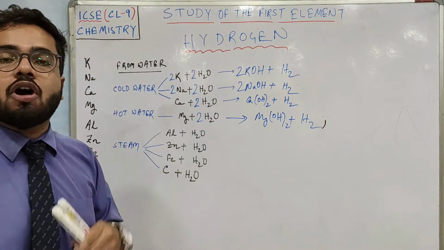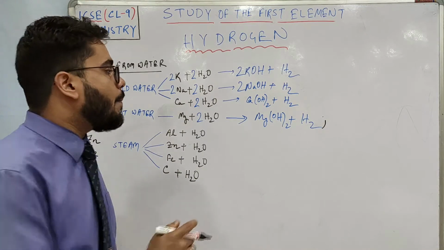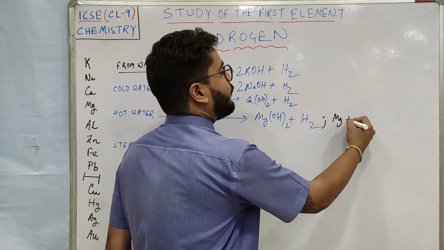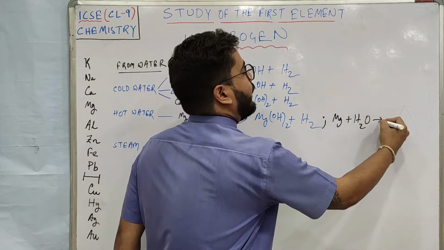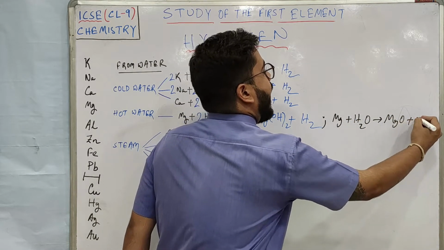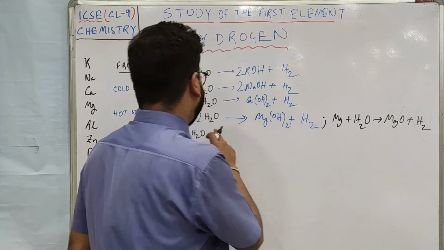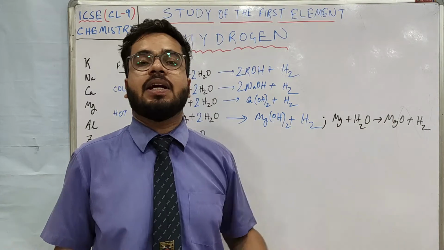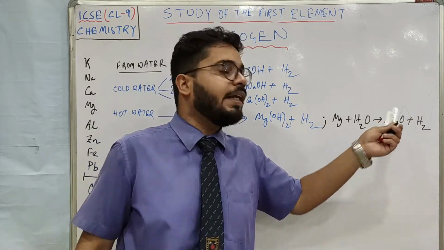See, this is just hot water, this is not the steam. But with steam or boiling water, magnesium reacts to give out magnesium oxide and hydrogen. Understood? This is with hot water and this is with steam. With steam, magnesium reacts to give out magnesium oxide and hydrogen.